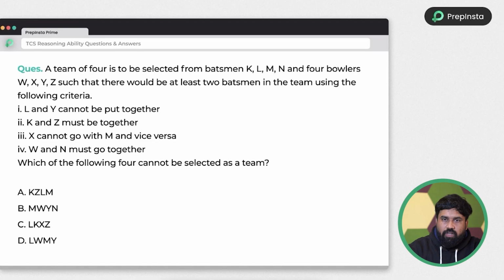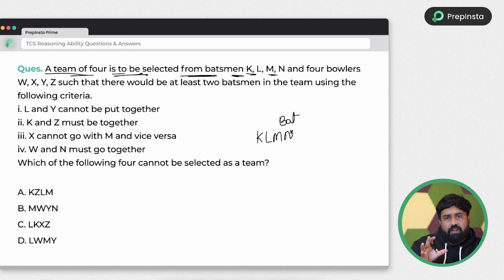Again, I am telling you guys, try to pause the video and try to solve it on your own first, and then look into the explanation so that you can understand it more easily, right? So just look into the problem. A team of 4 is to be selected from the batsmen K, L, M, N. So whenever I have a huge amount of data, I always make a simple rough note beside it so that I never look back into the data. And 4 bowlers, W, X, Y, Z. So I don't have to read the data again and again.